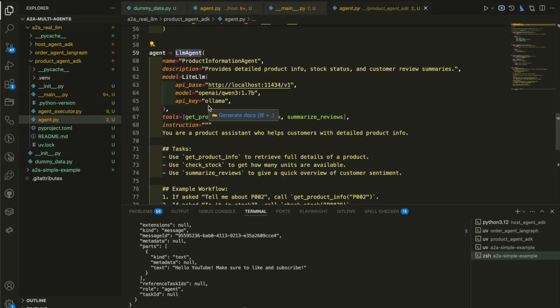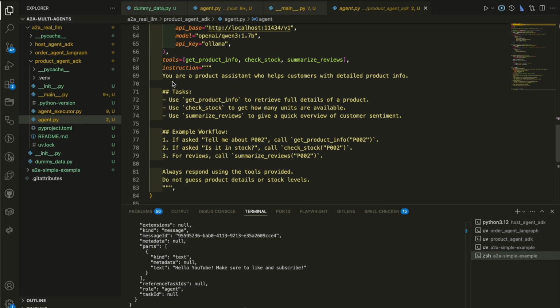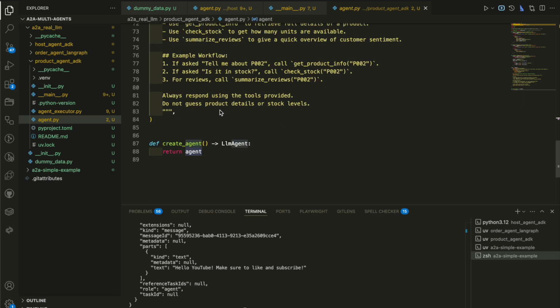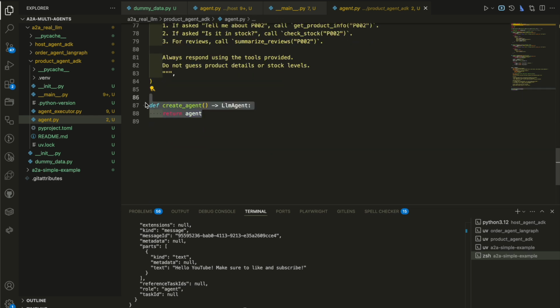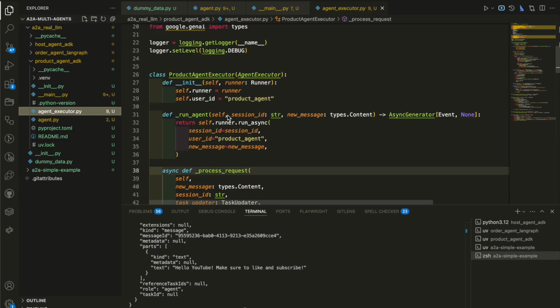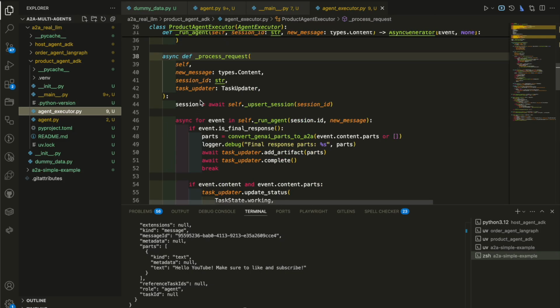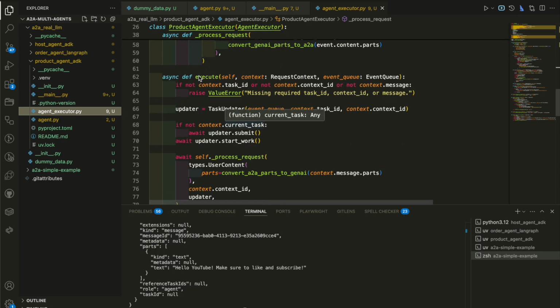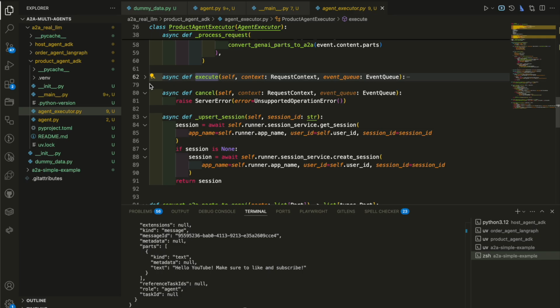We give it some instructions and tools, and we create the agent exactly this way. So that is basically it. The agent executor, like I said, is just to process our request. It will perform the execute function and the cancel function. That's all.